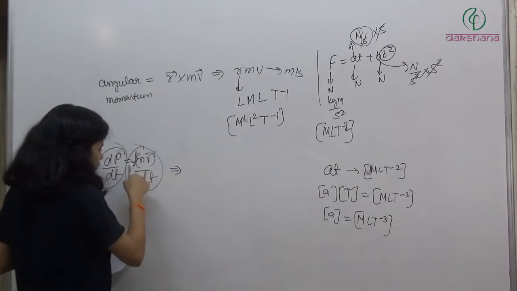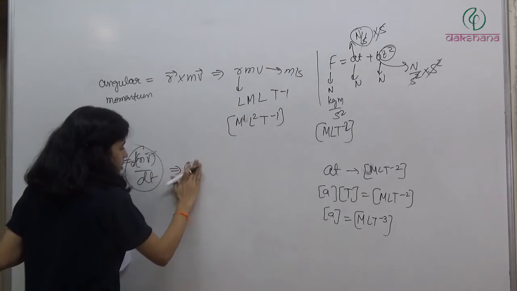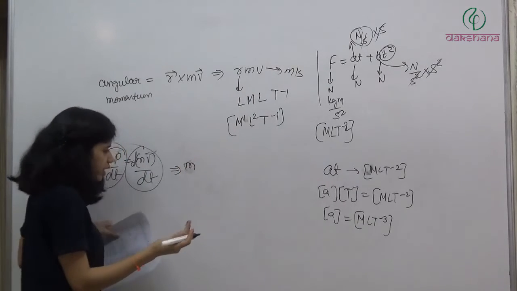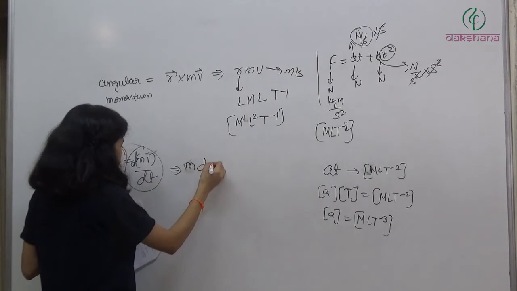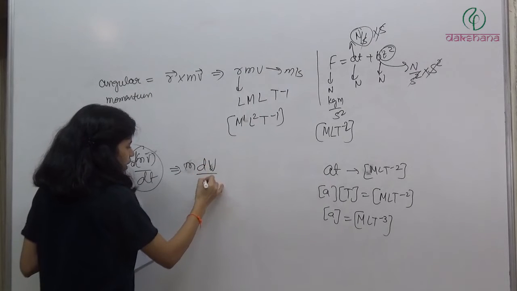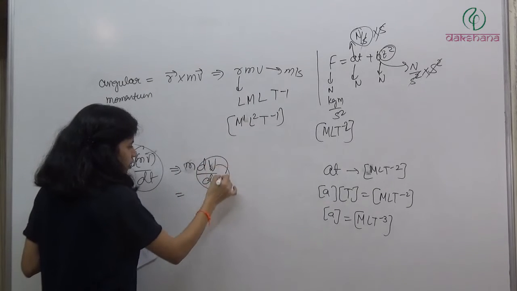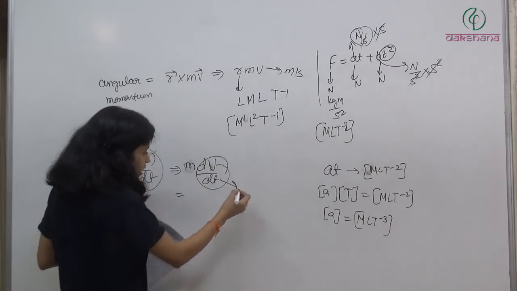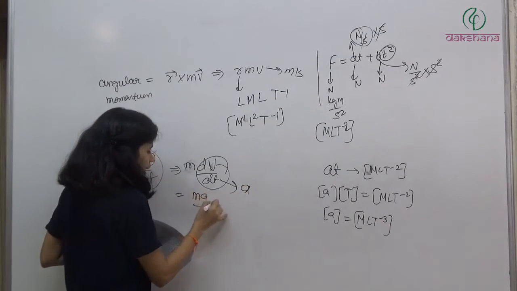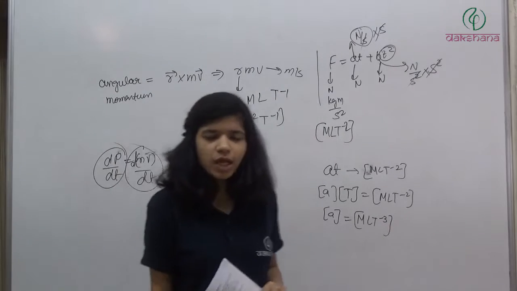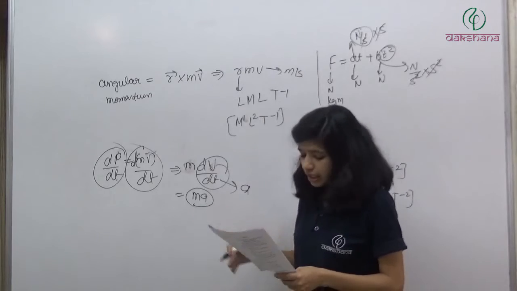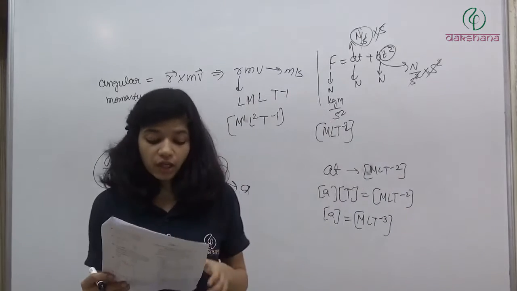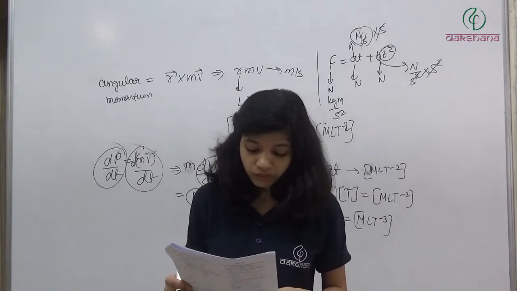So here, if we differentiate this, mass is constant, mass doesn't change, velocity changes. So mass into dv by dt. dv by dt is nothing but the rate of change of velocity. It means it is acceleration. So m into a. m into a is nothing but force. इतना तो आप जानते हो ना? तो ma is nothing but force. It means rate of change of momentum is also force.